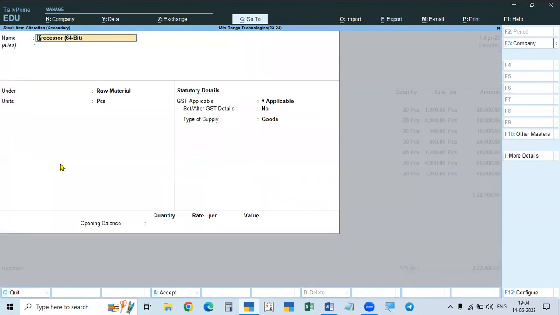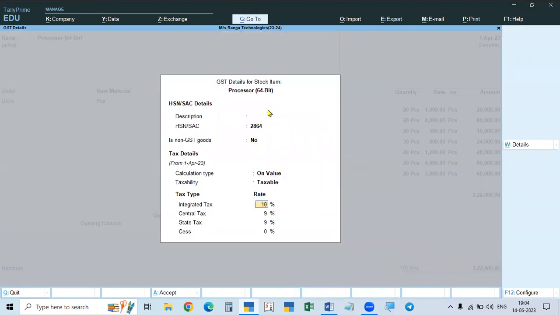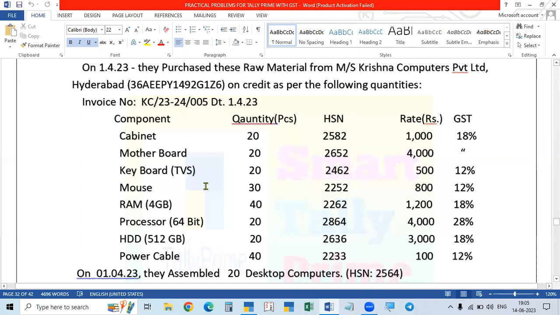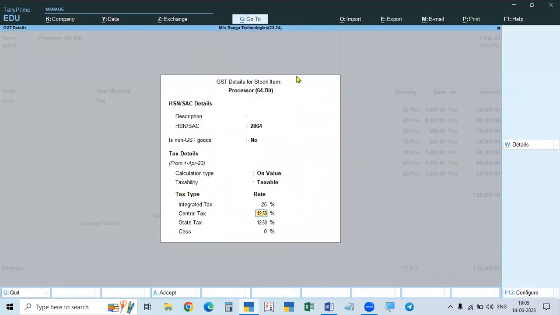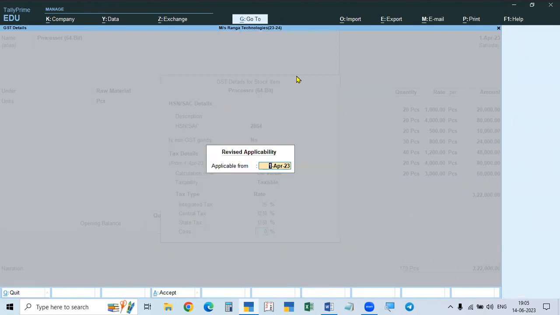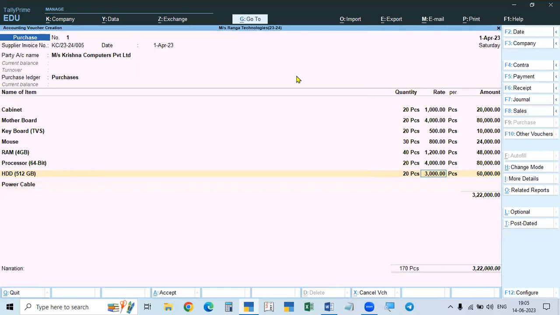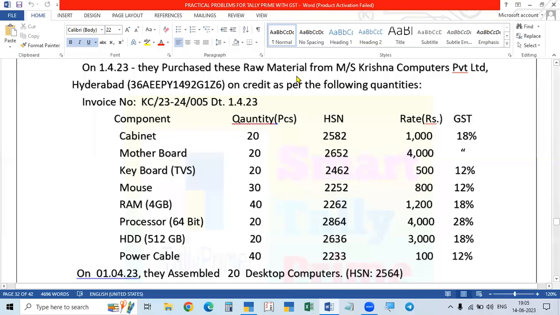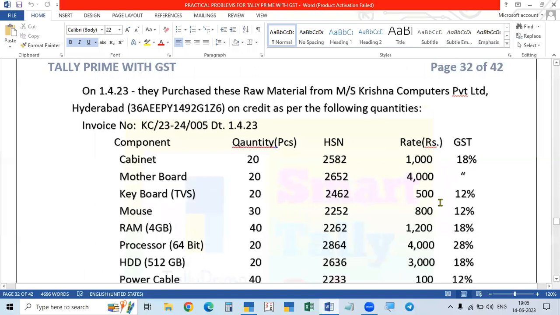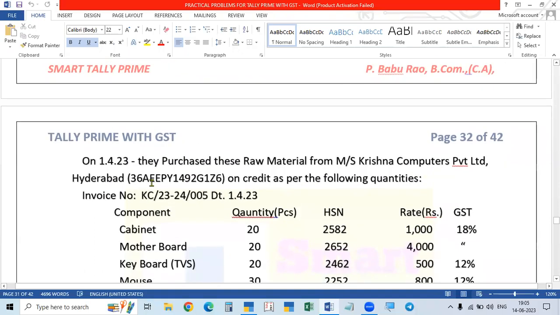And see here, processor. Processor is actually 28%, so give 28% for processor. Okay, from April 23. So this is completed. And after that, we have to take the tax. After the total only, we have to come down to the total and use the rate. Here the rate is for all of this, and this is from the same state.